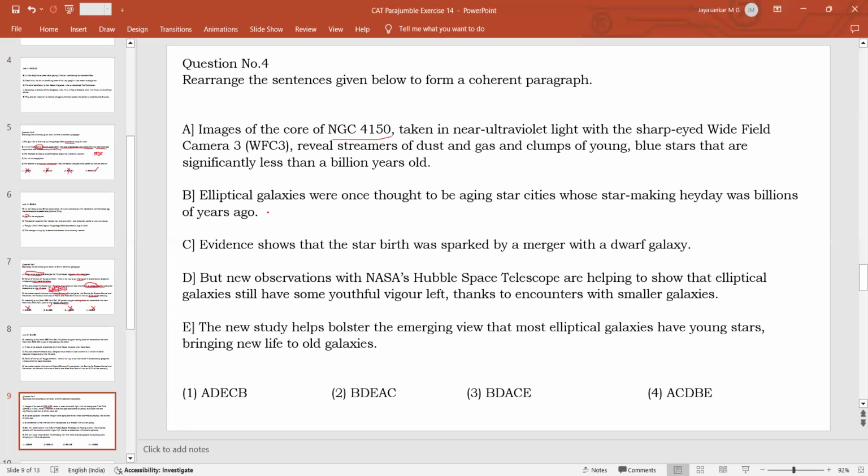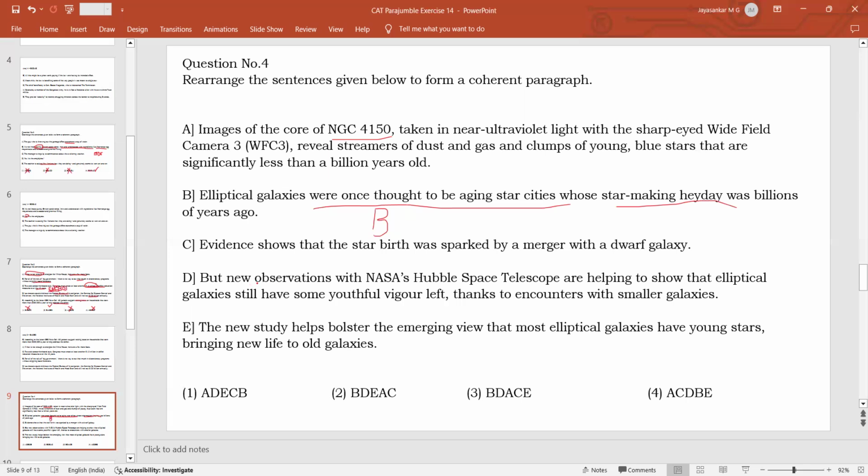So what can be the first sentence? Very clearly, B will be the first sentence, because it says that elliptical galaxies were once thought to be aging stars whose star-making heyday was billions of years ago. Star-making heyday means the peak time of star production. So these galaxies had their peak star-producing time billions of years ago. This was the previous belief, that their peak time is over. These galaxies are now not producing any stars anymore. That was the previous belief.